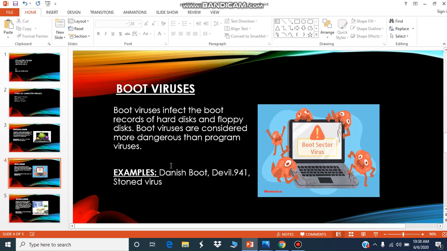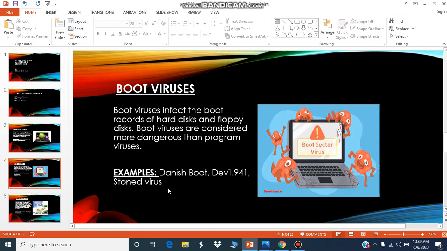Next one is boot viruses. Boot viruses infect the boot records of hard disks and floppy disks. Boot viruses are considered more dangerous than program viruses, and examples are Danish boot, Devil 941, Stoned virus, and so on.